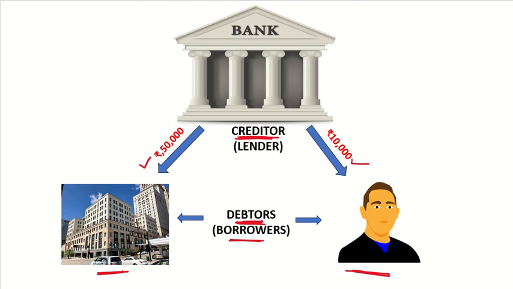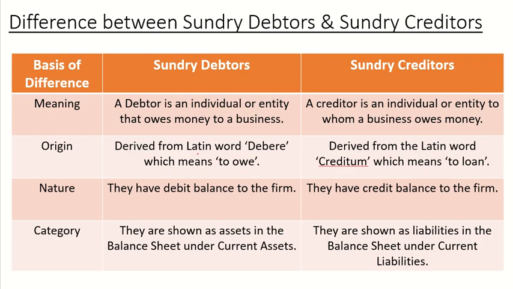Okay, hope it is clear. Now we'll see the difference between them. Okay, now here we have three columns: basis of difference, sundry debtors, and sundry creditors. First, let's see what is the meaning of it. I have explained it to you. A debtor is an individual or entity that owes money to a business. A creditor is an individual or entity to whom a business owes the money. Fine. Now we'll see what is the origin of sundry debtors and creditors.